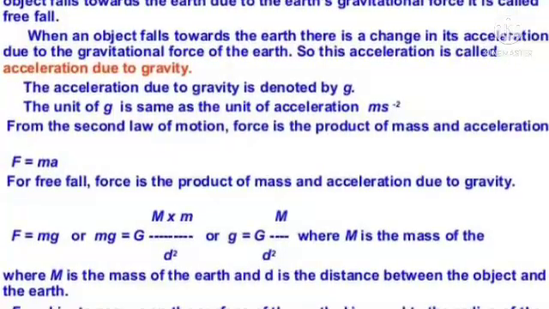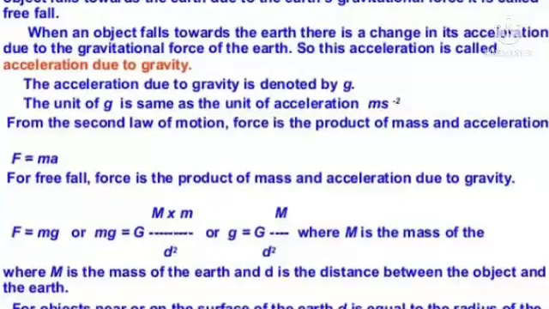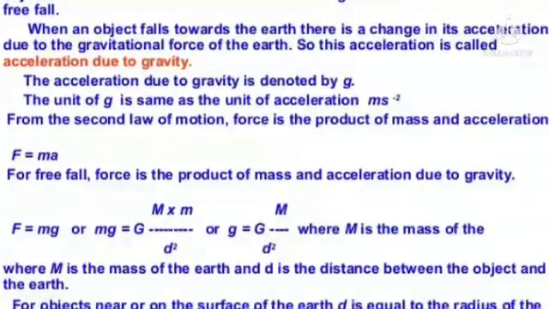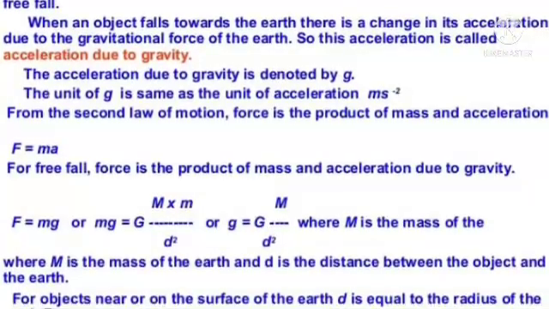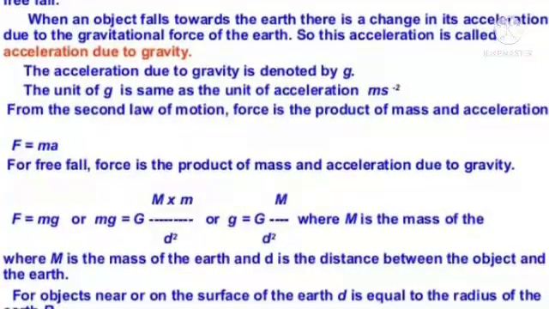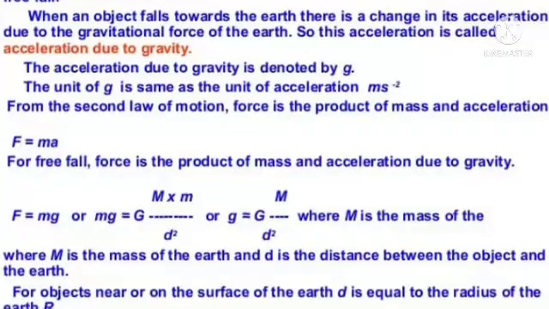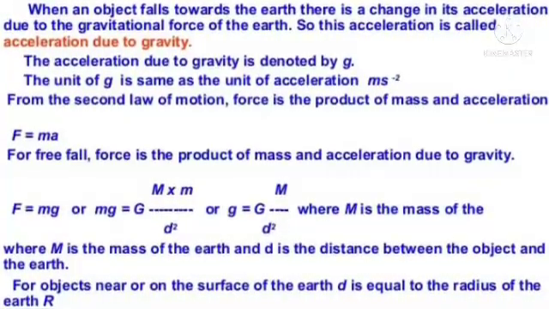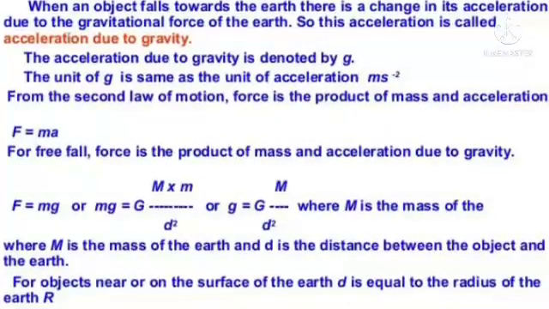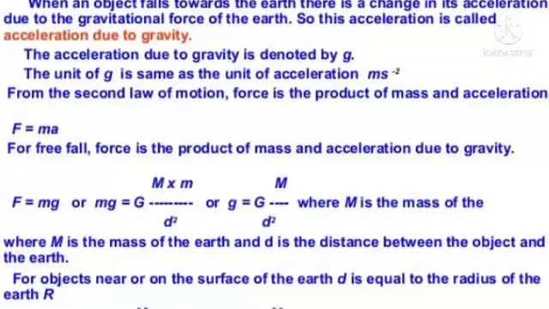From the second law of motion, force is the product of mass and acceleration. For free fall, force is the product of mass and acceleration due to gravity. So we have the following equations, where capital M is the mass of the Earth and small d is the distance between the object and the Earth.